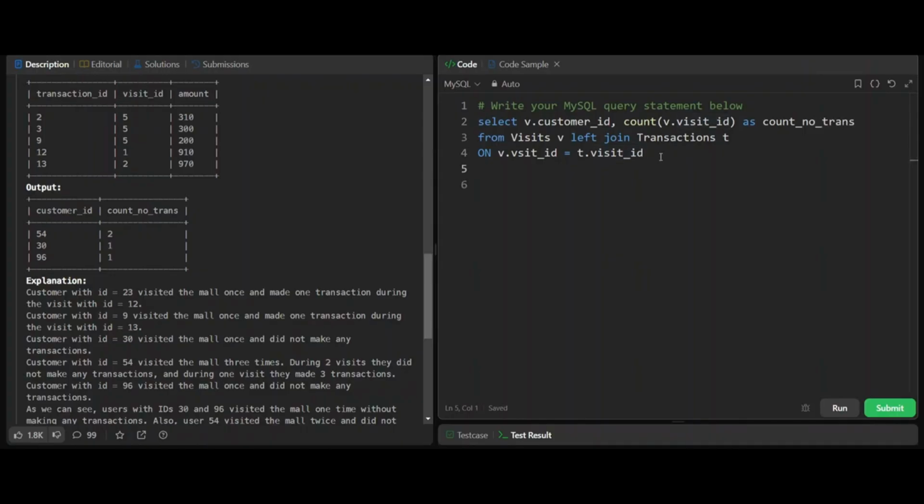We need only the count of those visit IDs whose transaction ID is null. So where t dot transaction ID is null, and in order to get the count, we need to group by customer ID. This will be v dot customer ID. Yeah, this is our code. Let's run this.